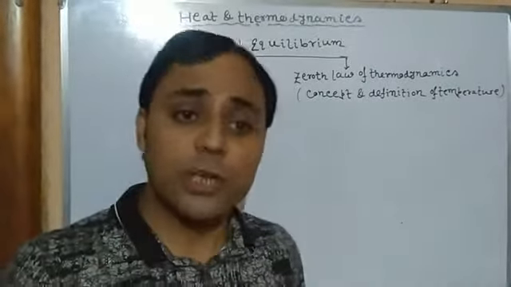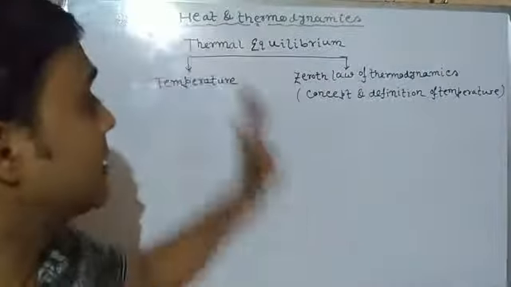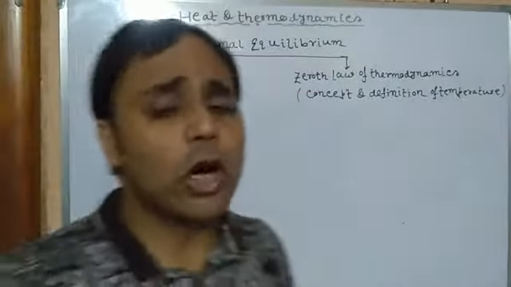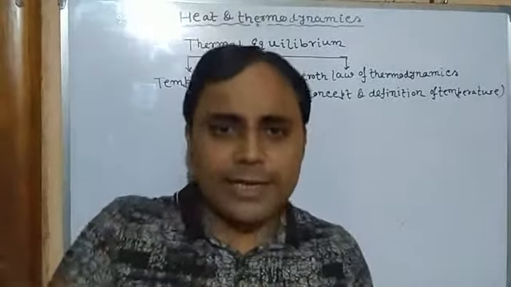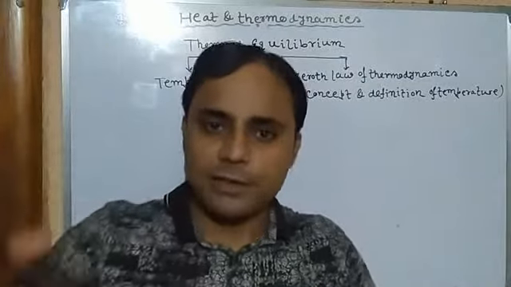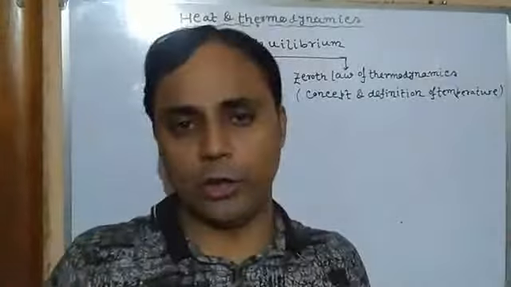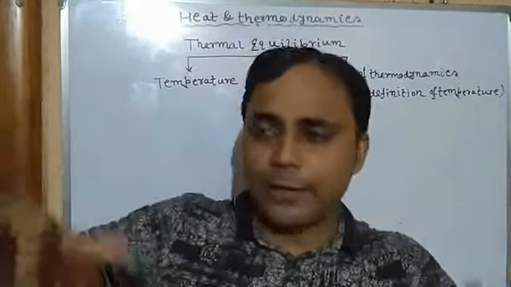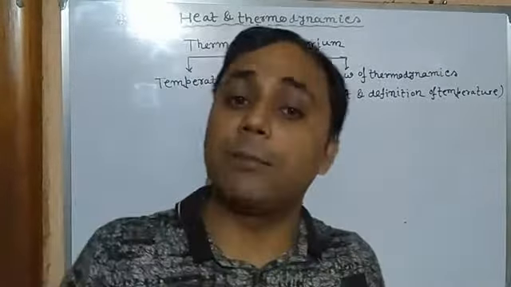Clear? So from the zeroth law of thermodynamics, we can get the concept and definition of temperature. So what is the zeroth law of thermodynamics? The zeroth law of thermodynamics states that if two bodies are separately in thermal equilibrium with a third body, then the two bodies are also in thermal equilibrium. If two bodies A and B are separately in thermal equilibrium with the body C, then obviously A and B will also be in thermal equilibrium.